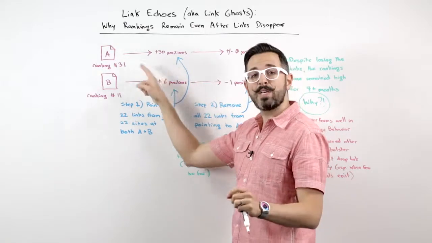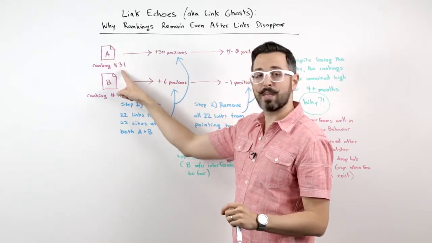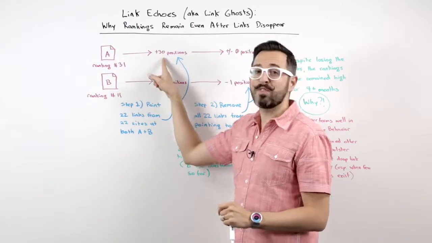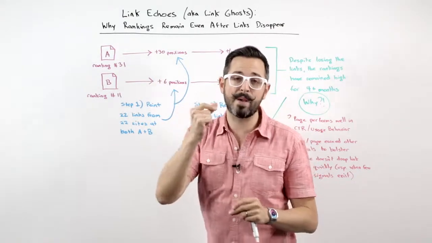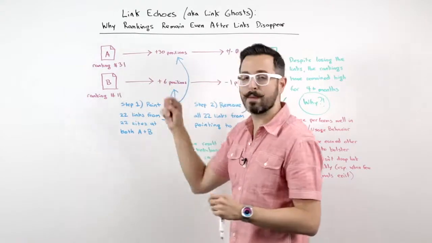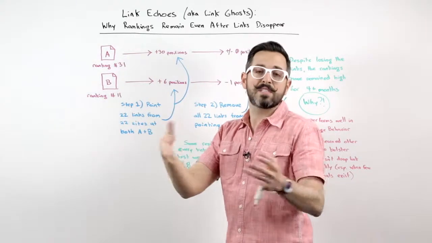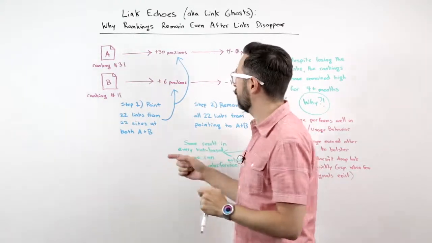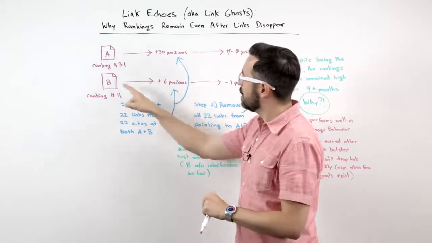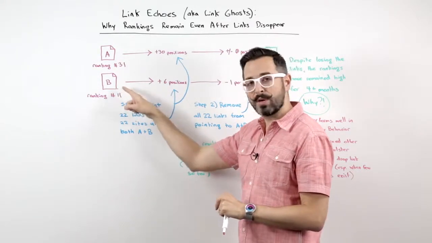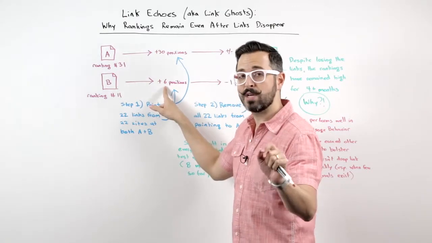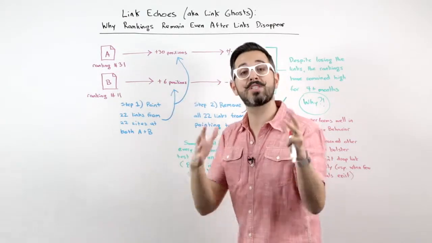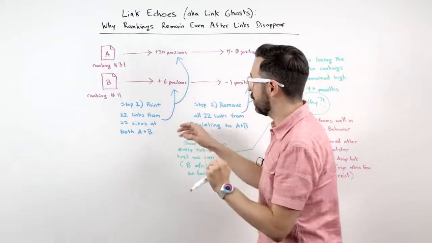And in this case, we saw A, the one that was ranking number 31, it moved up to position 1, right? Just 22 links were able to move it, bam, anchor text links, able to move it up to position 1. Anchor text links, obviously still pretty darn powerful. We could see that in each of our tests. B, we pointed those same 22 links at, that moved up 6 positions. Remember, it didn't have the exact match anchor text, so it moved up to position 5, still quite impressive.